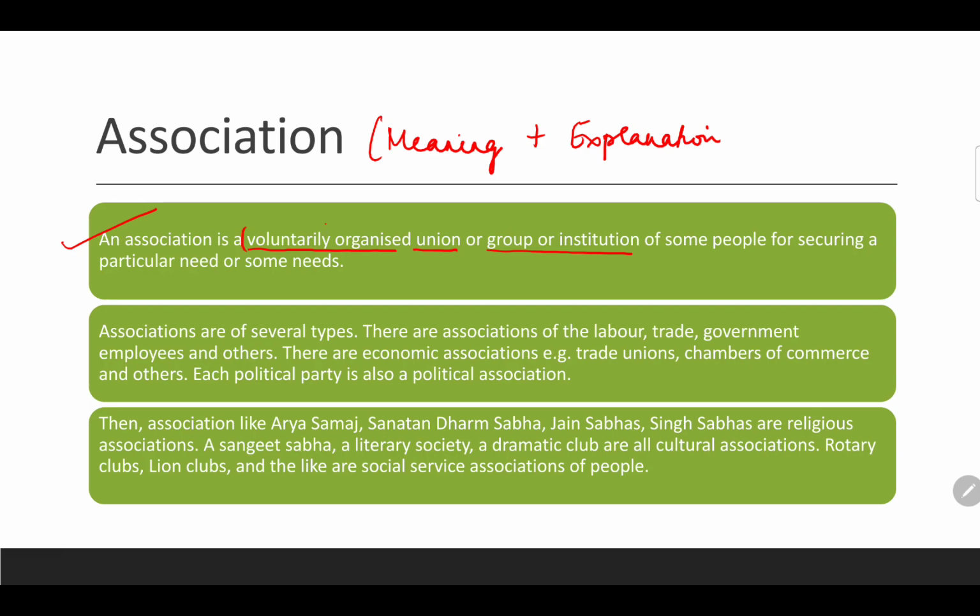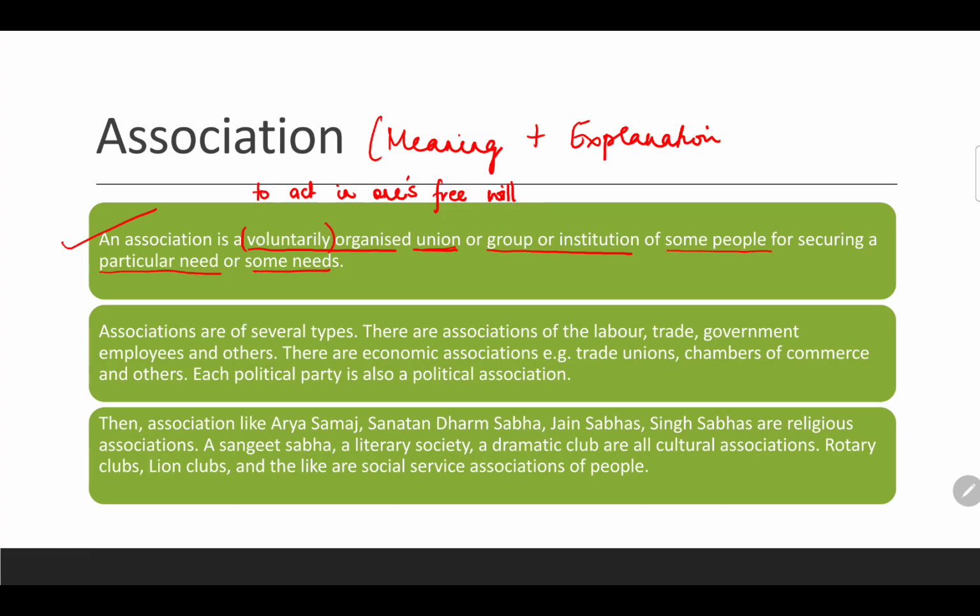Here, voluntary means to act in one's free will. There is no force, there is no coercion for you to join a certain association. You have your own free will, so you can join, or you can choose not to join. So association is a voluntary organized union or a group of institution of some people for securing a particular need or some needs. I have already discussed the definition given by MacIver. It is the same thing.